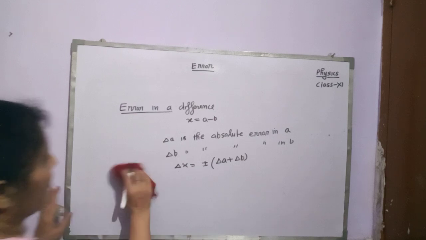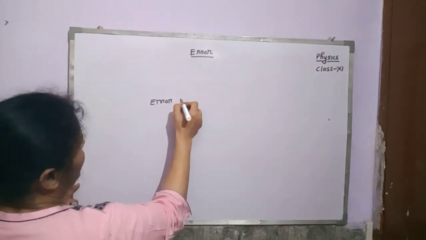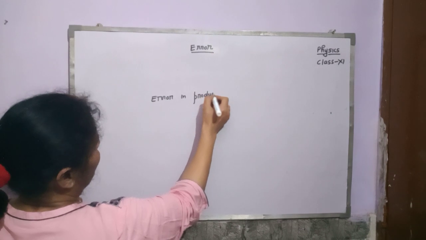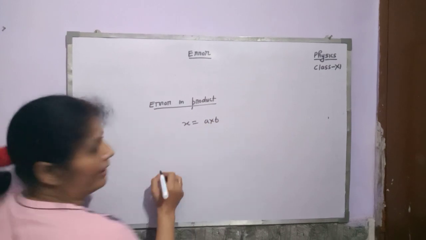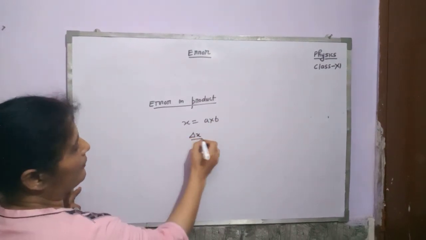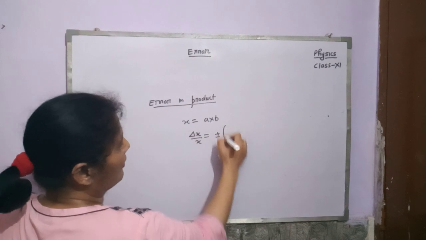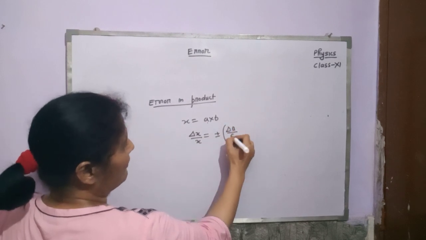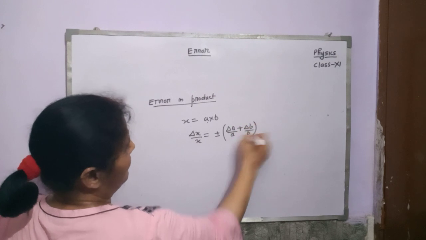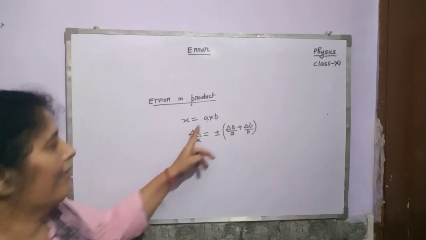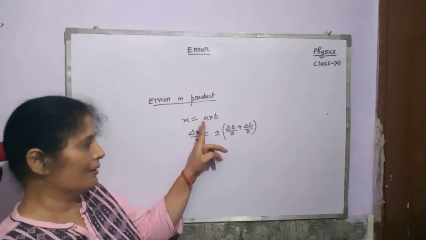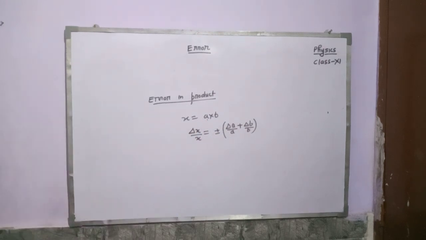Next thing is error in a product. If x is equal to a into b, then we should take its relative error. That means delta x upon x, plus minus sign comes here also, is equal to relative error in a plus relative error in b. In the case of the product, the relative error in the measurement of x is equal to the relative error in the measurement of a plus the relative error in the measurement of b.